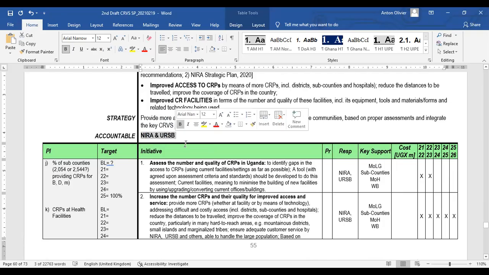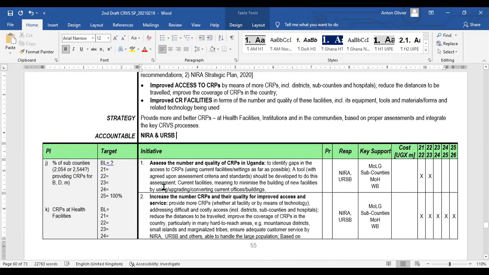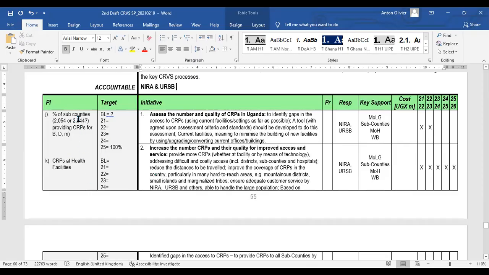In this case, we normally want a single accountability, but because we're talking about marriages as well as births and deaths, we have to put in both of them, NERA and URSB. On the left-hand side, one or two performance indicators with their targets. Yes, we have to start with the A there. So, for example, the percentage of sub-counties providing CRPs. We can say, for example, by 2025, we want all sub-counties to have self-registration points for births and marriages.